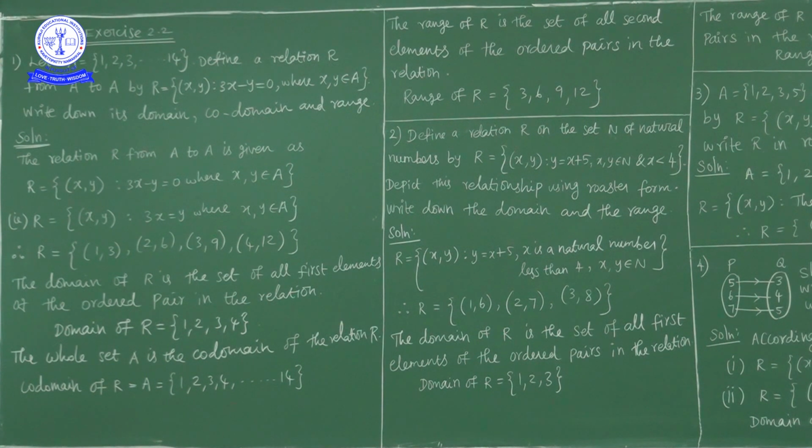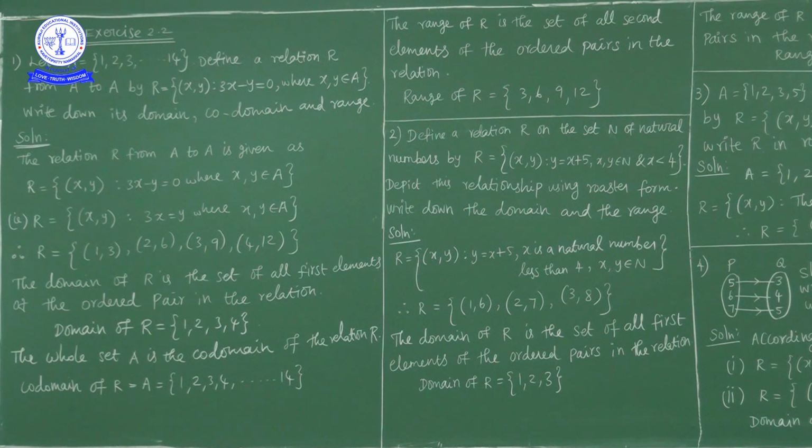Okay. Now what is a domain, codomain and range? What is domain? A domain is set of all first elements of the ordered pairs in the relation. Now in this relation, what are the ordered pairs we are having? 1 3, 2 6, 3 9, 4 12. So what are the first elements? 1 2 3 4. So domain of this relation is the set containing the elements 1 2 3 4.